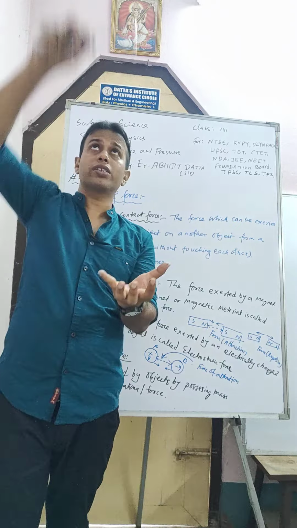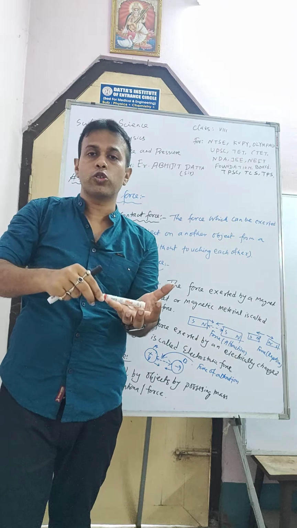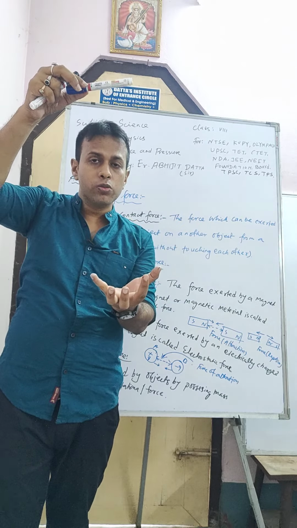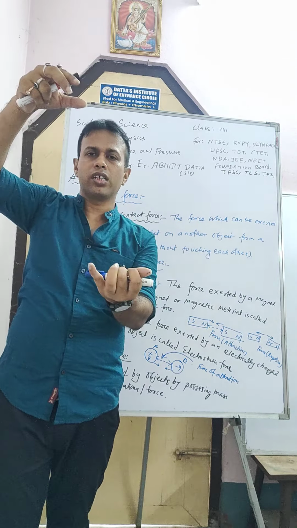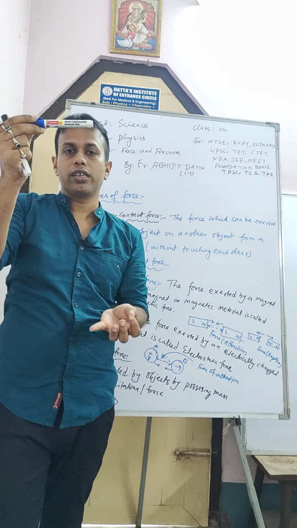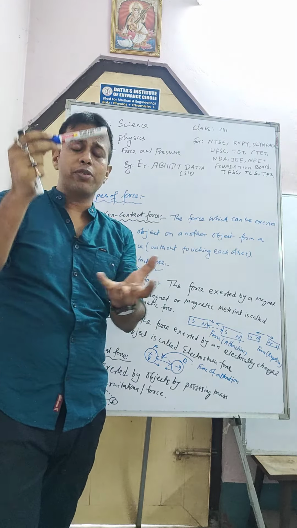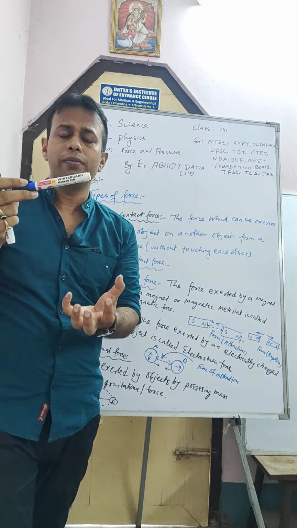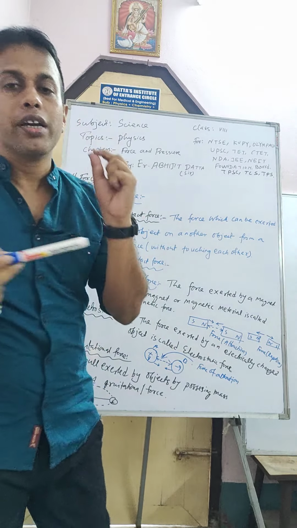Because the upper side is space, and the downside is also space. Why does this object fall in this direction? Because the Earth attracts this object by a force, and this force is known as gravity or gravitational force.